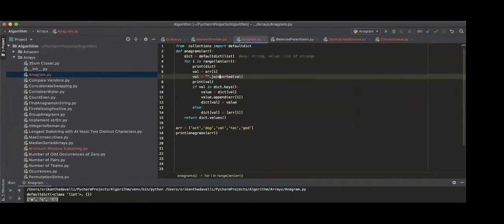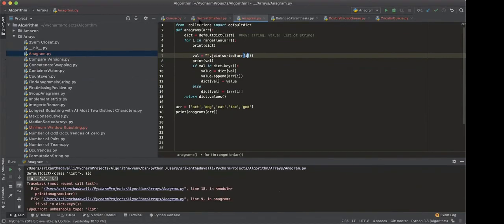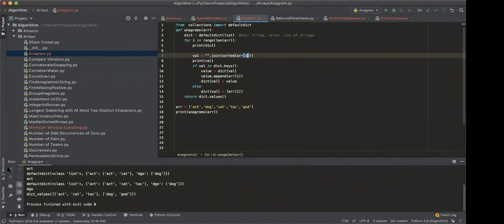Just join here, just join the list. Yes, look, then I can totally understand that. You cannot have a list as a part of this key. Now you can remove all this defaultdict and all those things, right? That's not even needed. Just use simple dict.